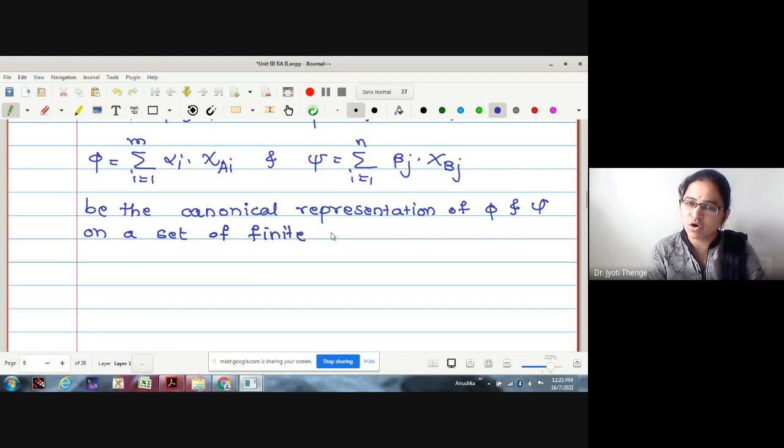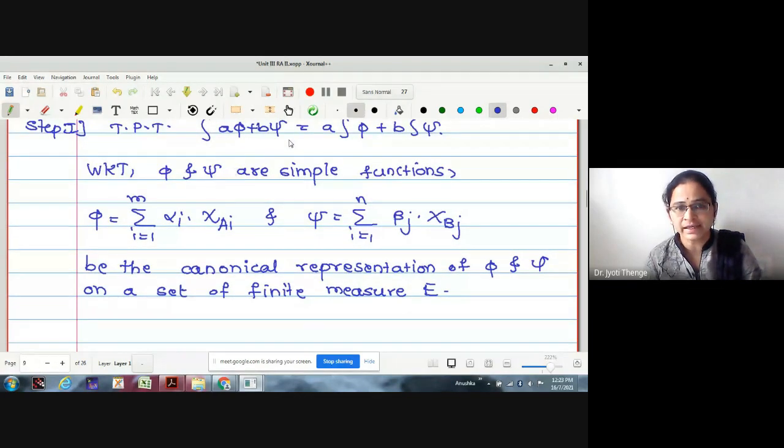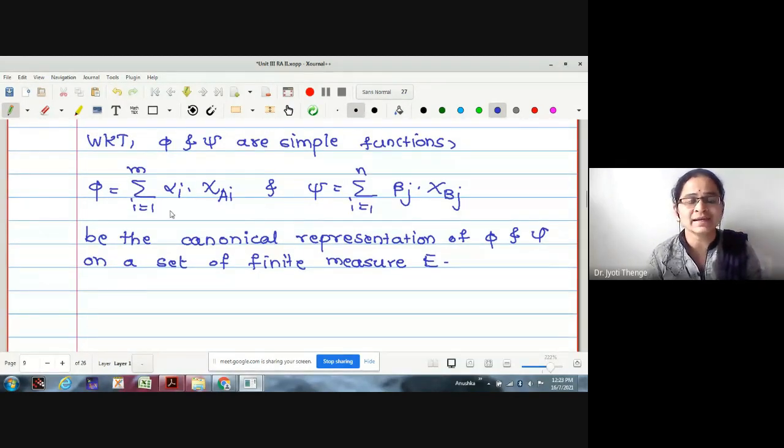We were discussing everything on finite measure sets, okay? We were not discussing the non-finite measure sets. Now, what we actually want to find is the linear combination of these two. But before finding the linear combination, I will consider the union of these two underlying sets, the A i's and B j's, so that it will help me find the linear combination a phi plus b psi.